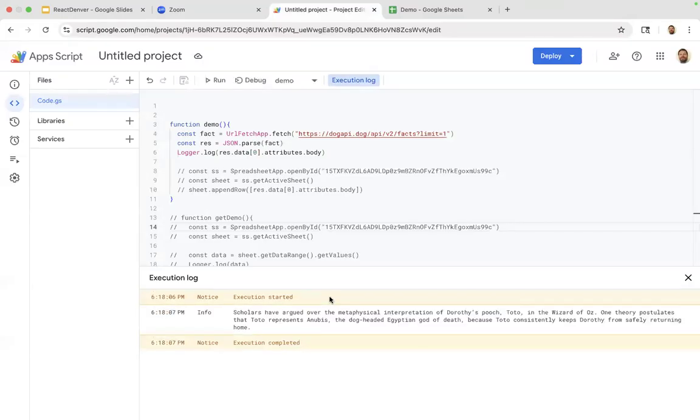So there we go. Scholars have argued over the metaphysical interpretation of Dorothy's pooch, Toto, in The Wizard of Oz. One theory postulates that Toto represents Anubis, the dog-headed Egyptian god of death, because Toto constantly keeps Dorothy from returning home. So that's one of the interesting facts that we've got about dogs. That's actually one of the darker facts that I've seen on this website. But, as you know, it's not me that's pulling this in.